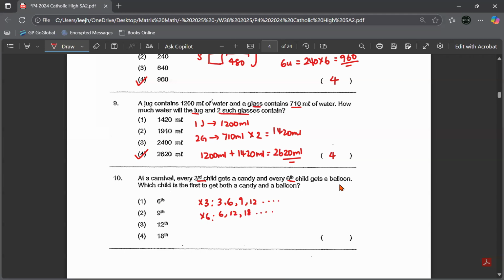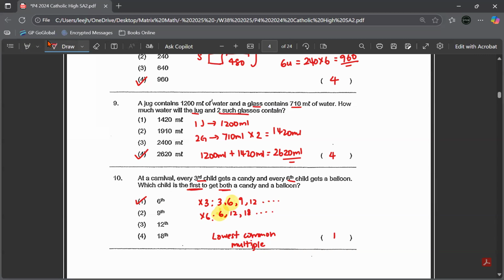Right? So question asks me for the first child to get both items. So you're looking at the lowest common multiple. So if you look at this group, you know the lowest common multiple is none other than 6. 12 cannot because 12 is the second one, not the first one. Okay, so answer is number 1.